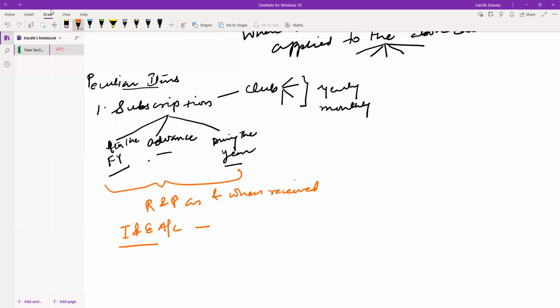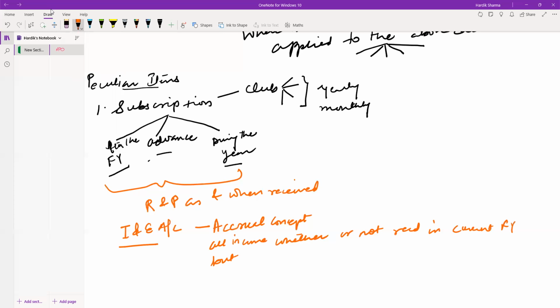See, what will be the treatment? The income and expenditure account says account for all receipts. First of all, we need to remember that it is based on accrual concept, right? It accounts for all the income, whether or not received in the current financial year, but related to the current financial year. I hope you understand what I have written here. It is current financial year.